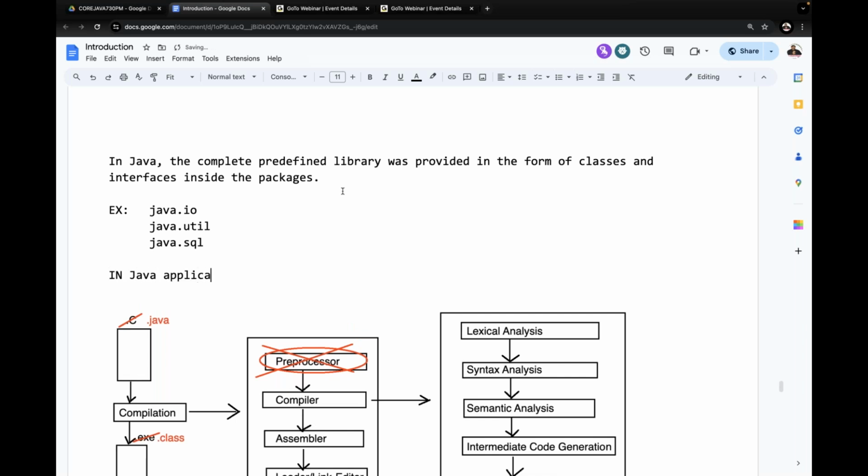Observe carefully. In C and C++, to use header files, we used the hash include statement. Am I right or not?